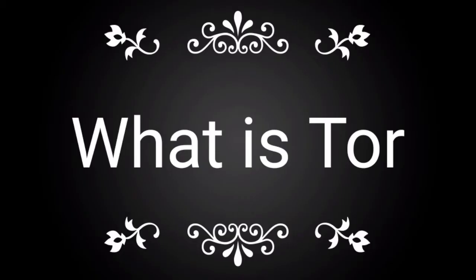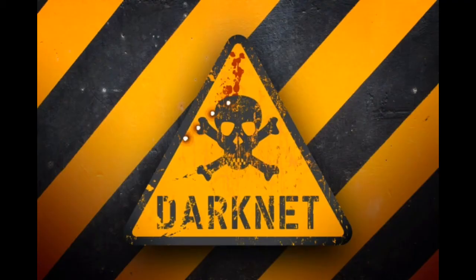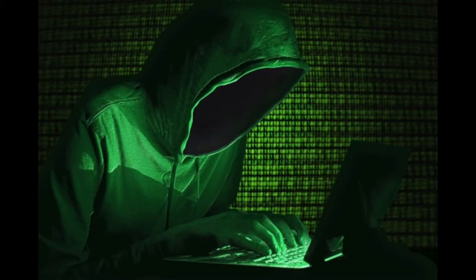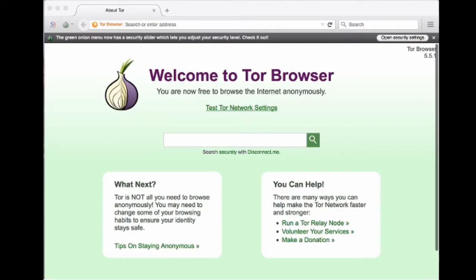Tor is an anonymity network that hides your identity as you browse the web, share content and engage in other online activities. It encrypts any data sent from your computer so that no one can see who or where you are, even when you are logged into a website. It is a critical part of the dark web and hosts around 30,000 hidden sites.